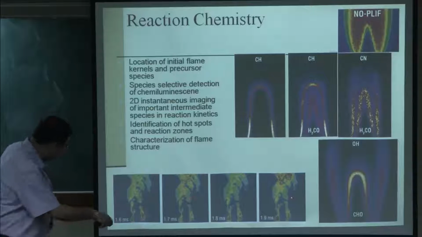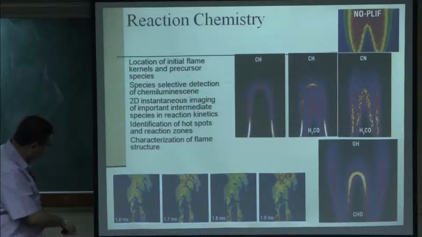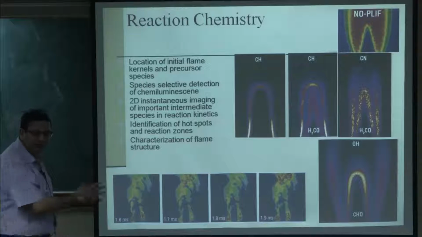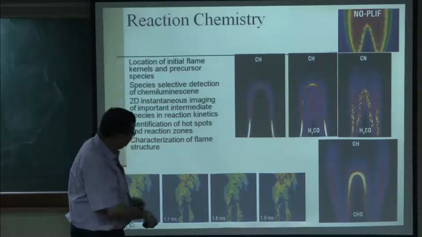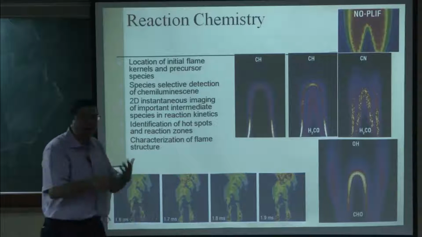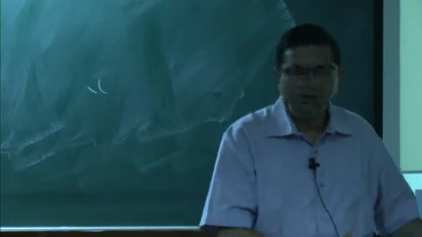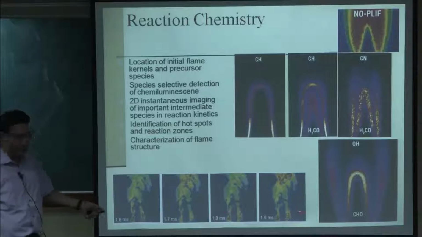This one here is again high speed PLIF, where the OH concentration at different time instances is taken. So, you can see how the flame is progressing, how the flame kernels are developing, how the structure is developing, everything can be seen. So, better understanding both in the spatial evolution as well as temporal evolution of the flame can be obtained.